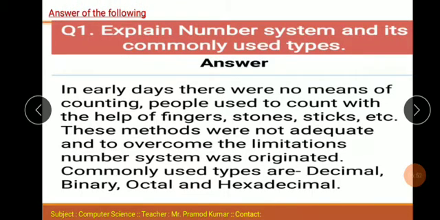Answer the following. Question number 1: explain the number system and its commonly used types. In early days, there were no means of counting.